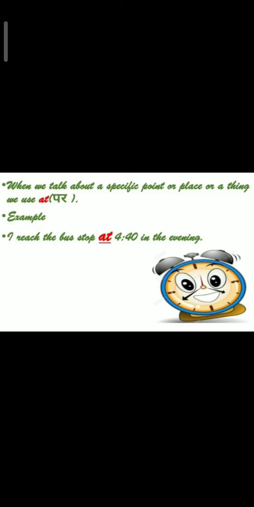Then if you talk about a specific point, for example, the progress meter is at 70%. When you are talking about 70%, you are specific that it is 70 or 75%, then you will use the word at. So we use the word at for a specific location, time, or point.